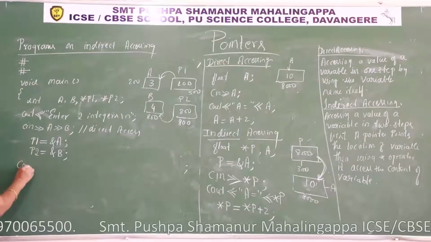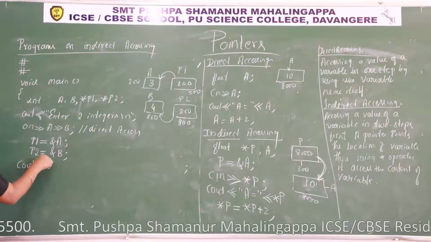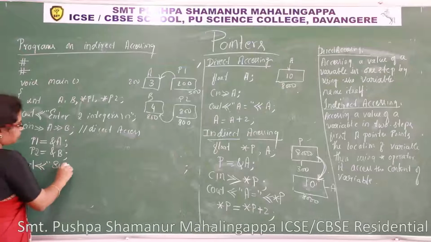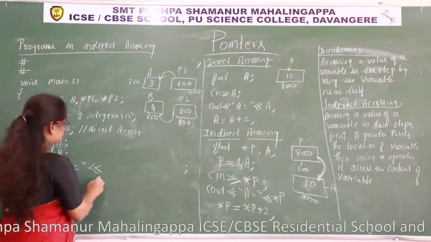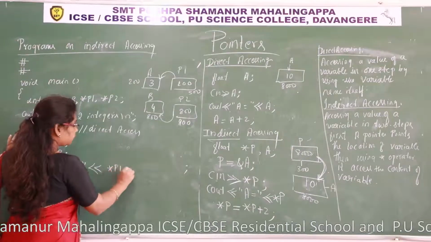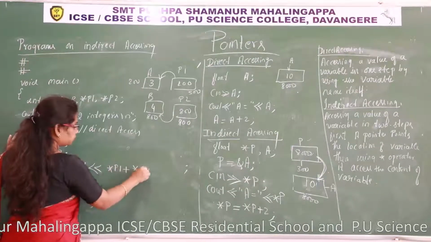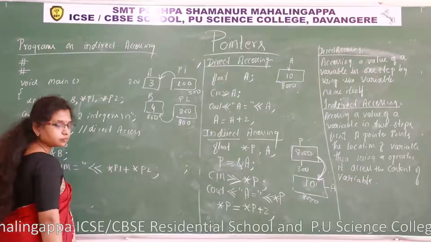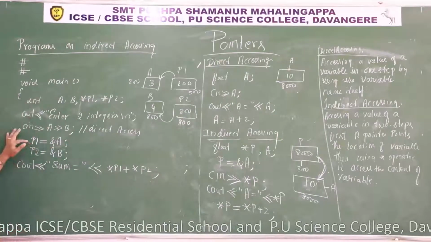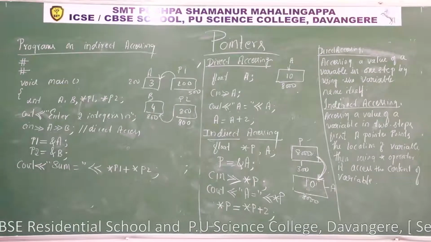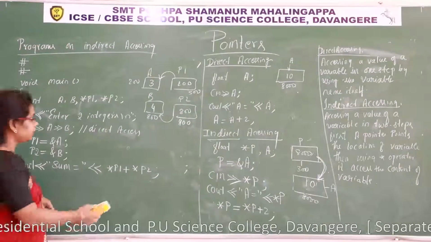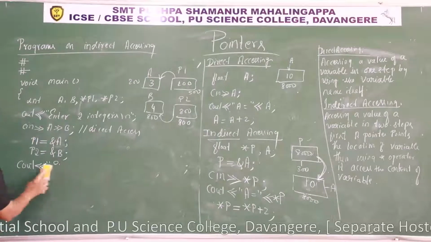Now see out, insertion, sum is equal to, I can write like this, star p1 plus star p2. Or let us display the contents in this program first. Later I will show the operations.